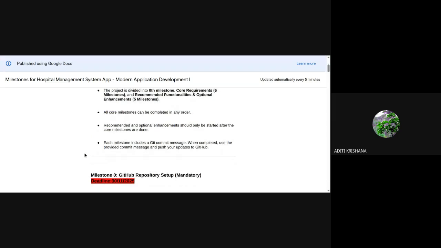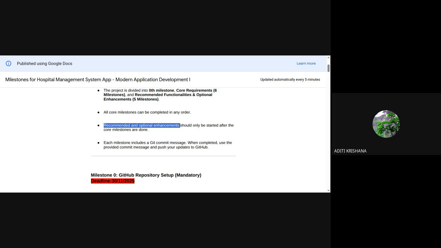Okay. Recommended and optional enhancements should be done only once you have completed the core functionality. Remember that. And why are recommended and optional enhancements given? Because it will help you in the Mad2 project. That's why it is given. But if you don't do that, you will not get minus marks for that.